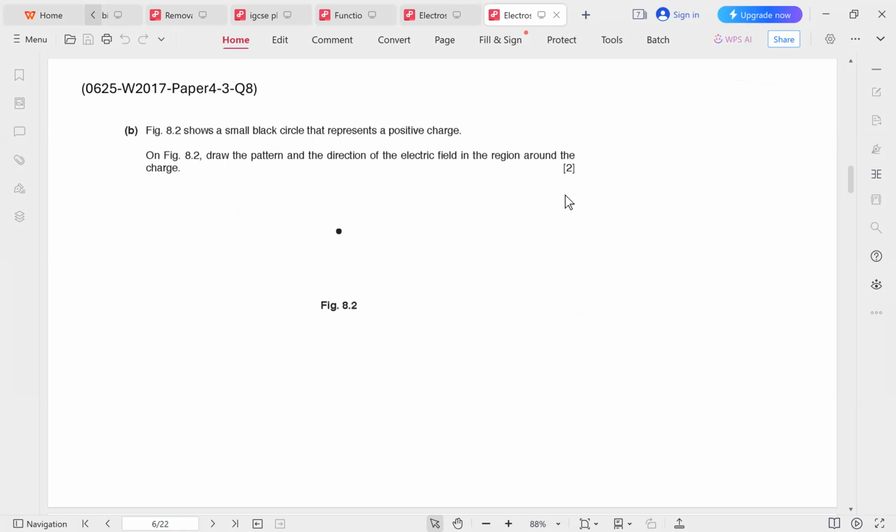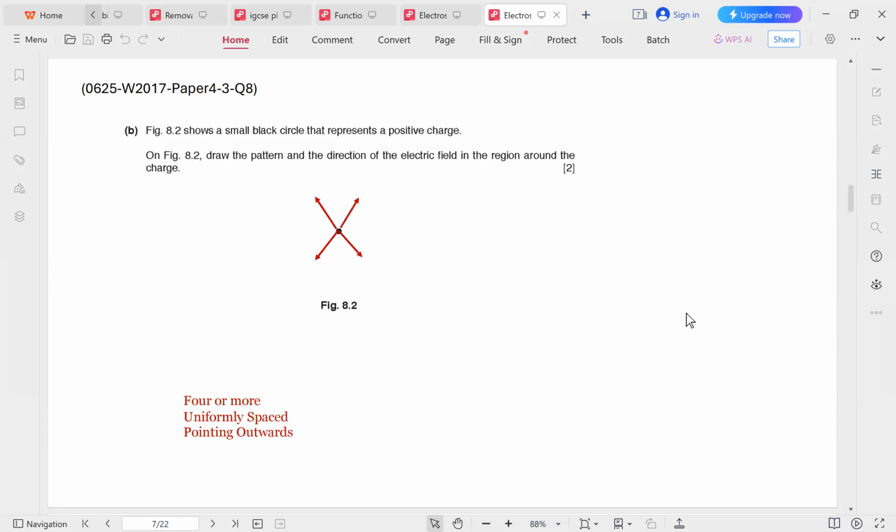Figure 8.2 shows a small black circle that represents a positive charge. Draw the pattern and direction of the electric field in the region around the charge. This is the same exact question again, except that here we have a small circle instead of a big sphere. All we have to do here is draw 4 arrows like this, for example. As long as they're equally spaced and pointing outwards, this would be a correct answer.